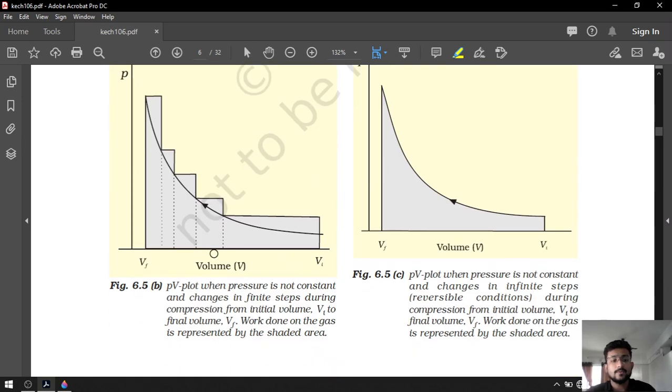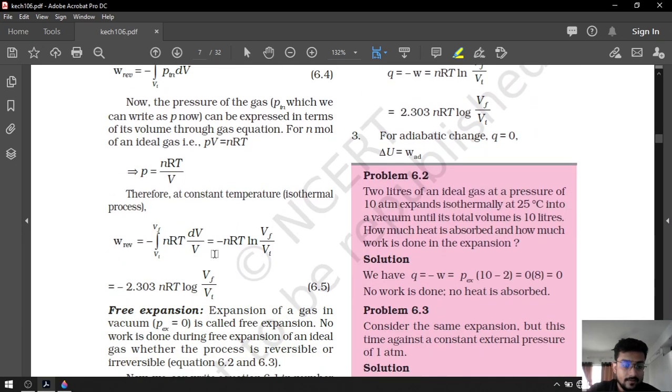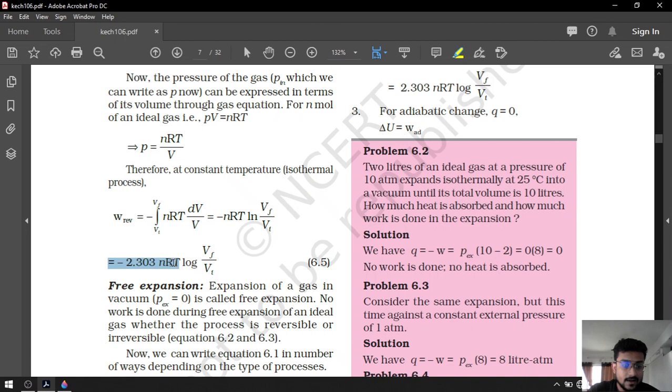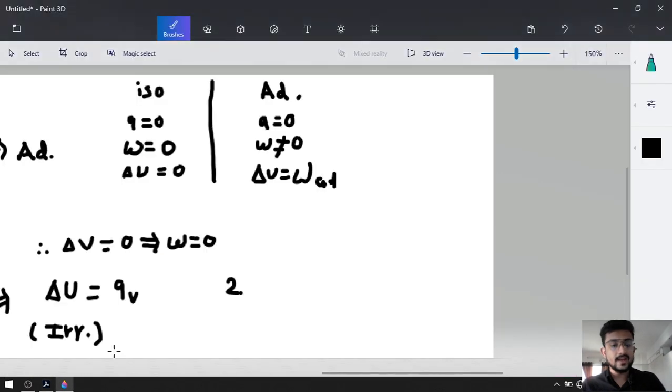For the reversible process, W is equal to minus 2.303 nRT log Vf upon Vi.